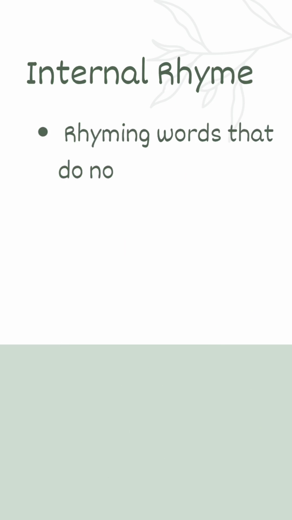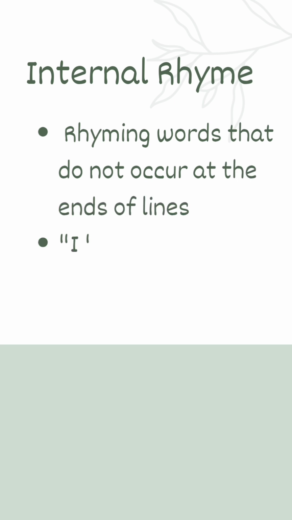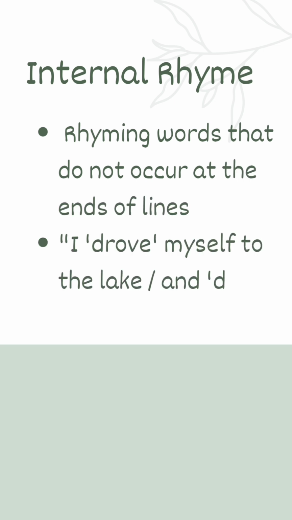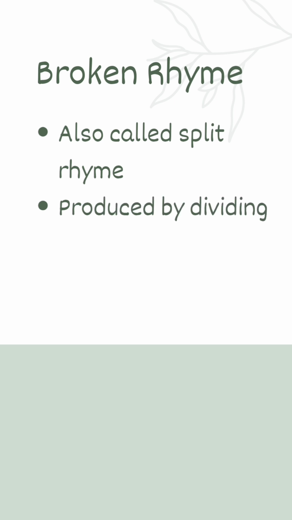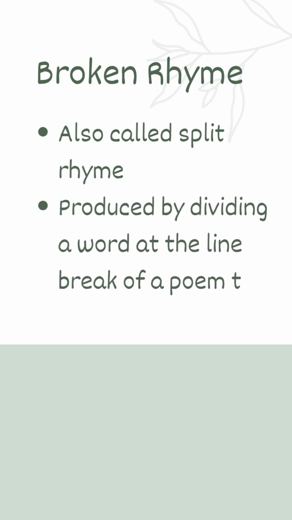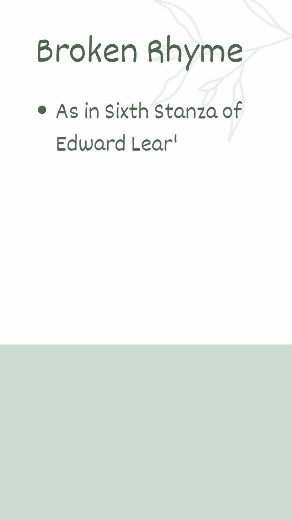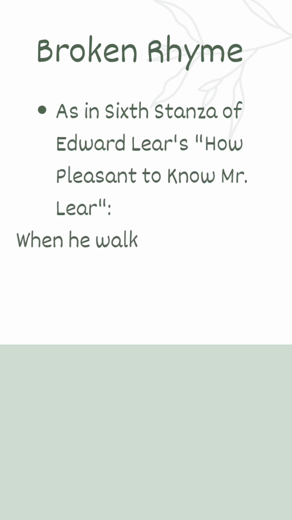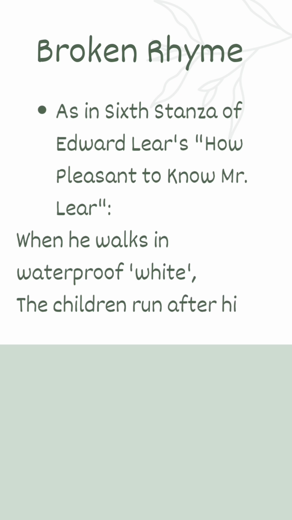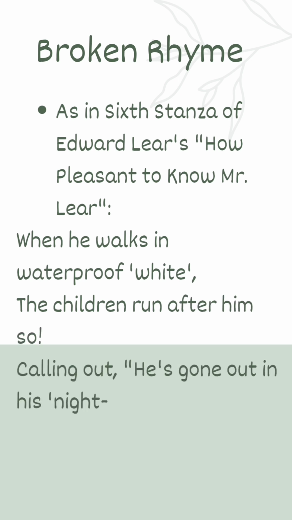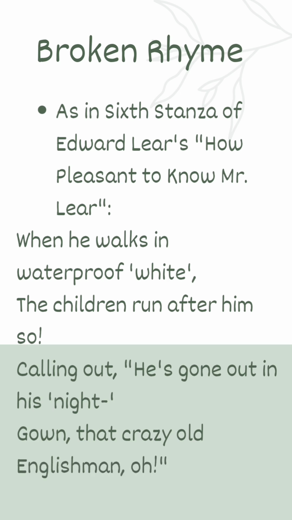Now, internal rhyme. Rhyming words that do not occur at the end of lines. I drove myself to the lake and dove into the water. Drove, dove. Broken rhyme, also called split rhyme. It is produced by dividing a word at the line break of a poem to make a rhyme with the end word of another line. As in the sixth stanza of Edward Lear's How Pleasant to Know Mr. Lear. When he walks in waterproof white, the children run after him so, calling out he has gone out in his night, gown, that crazy old Englishman. Actually, nightgown is a single word.